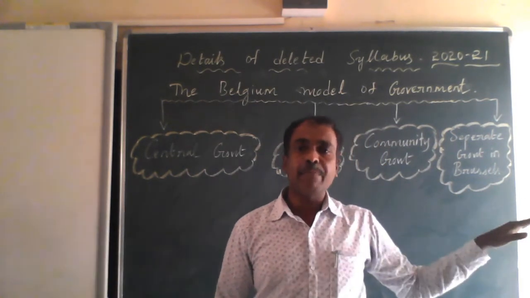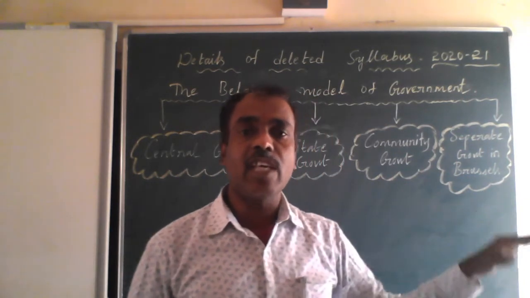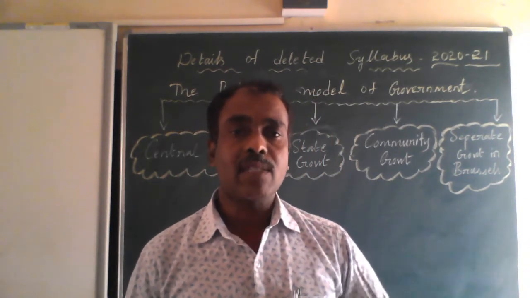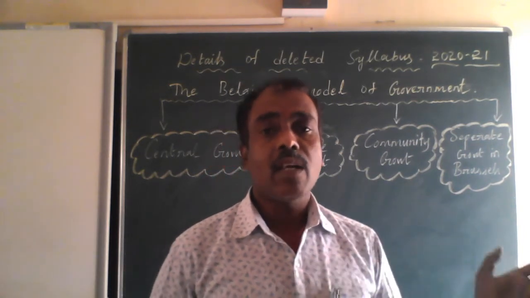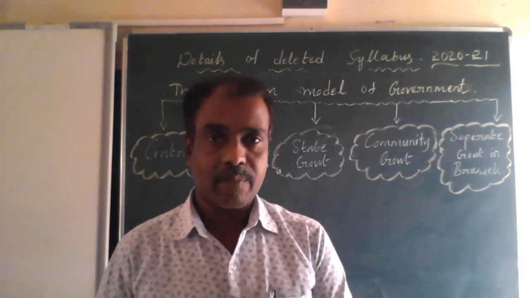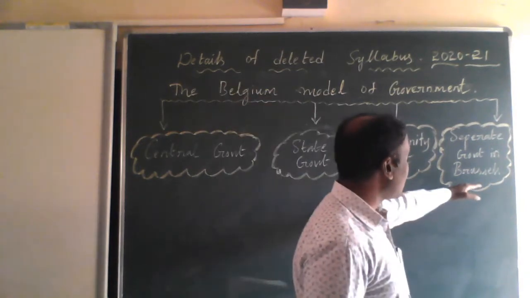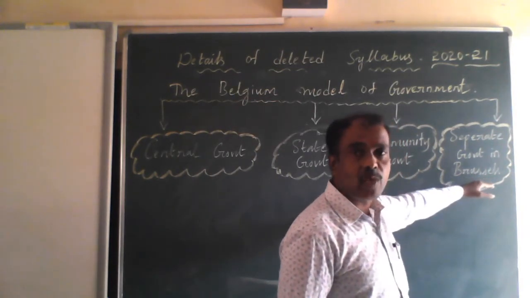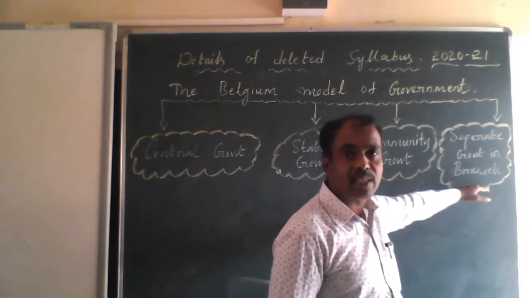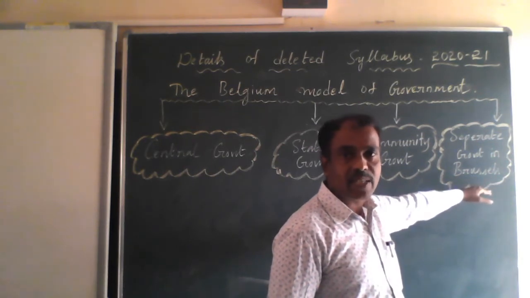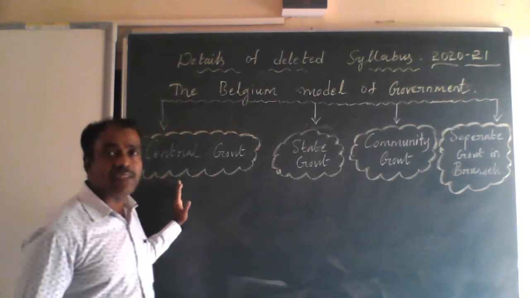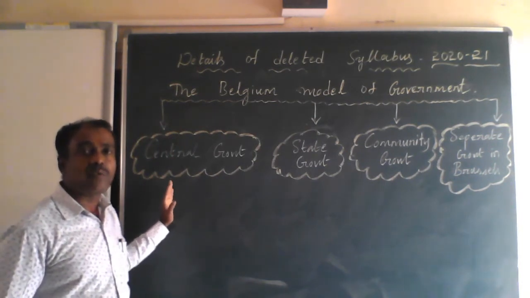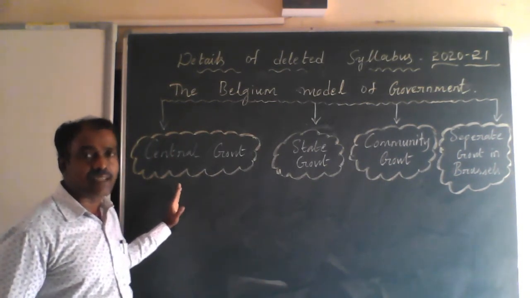Here also it is the same. The French speakers accepted equal representation in the capital city, and the Dutch speakers also accepted an equal number of ministers in the central government.